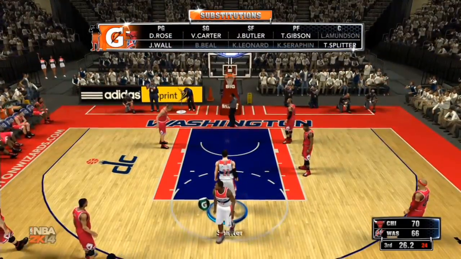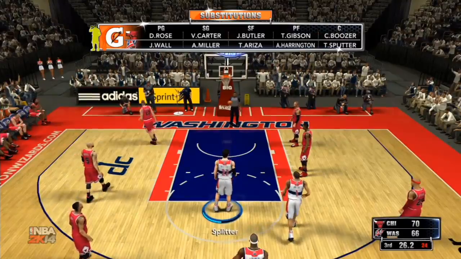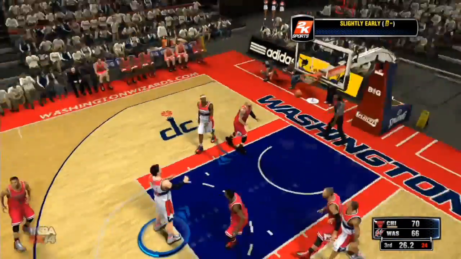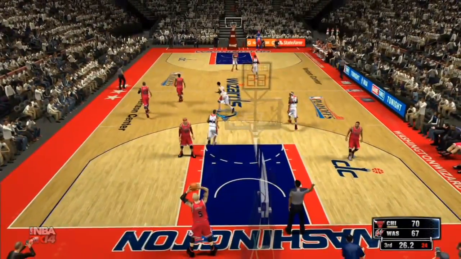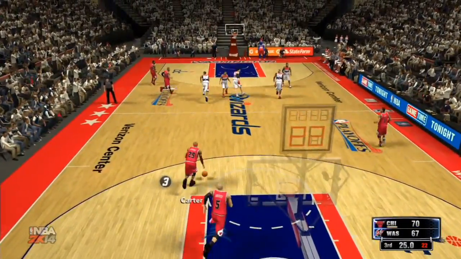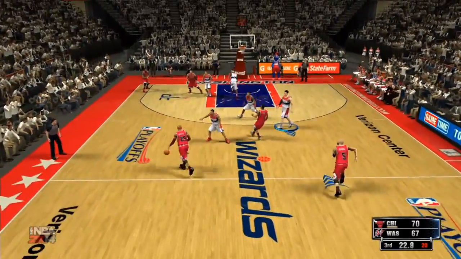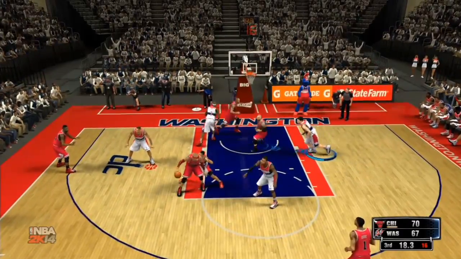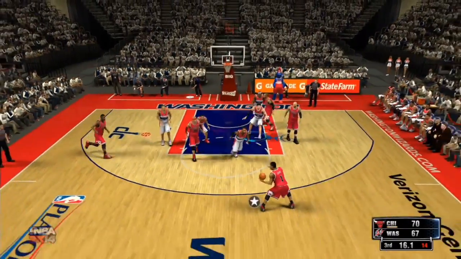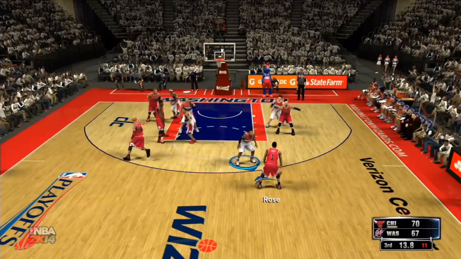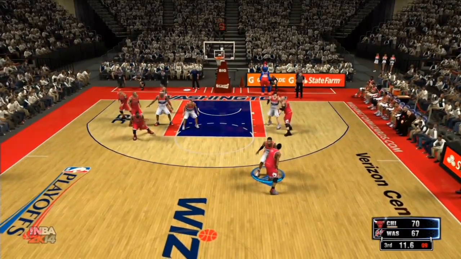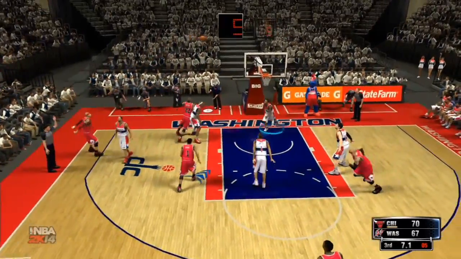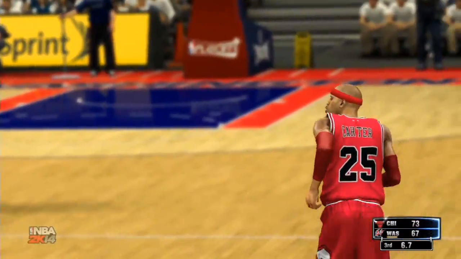Wow. Splitter with a second free throw coming, and good. .23 seconds left. Butler posting up. I believe that's Wall. Rose guarded closely by Wall. Rose driving. Fakes it. Butler for three, and he nails it.